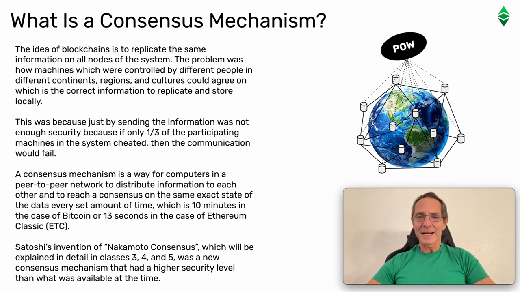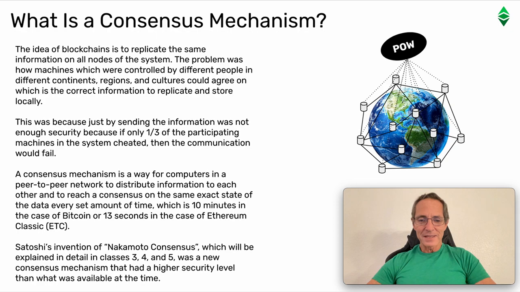What is a consensus mechanism? The idea of blockchains is to replicate the same information on all nodes of the system. The problem was how machines, which were controlled by different people in different continents, regions, and cultures, could agree on which is the correct information to replicate and store locally. This was because just by sending the information was not enough security, because if only 1/3 of participating machines in the system cheated, then the communication would fail.